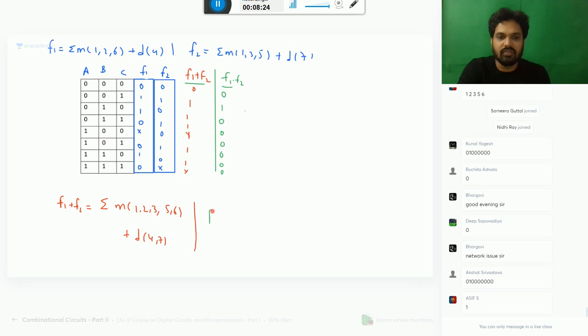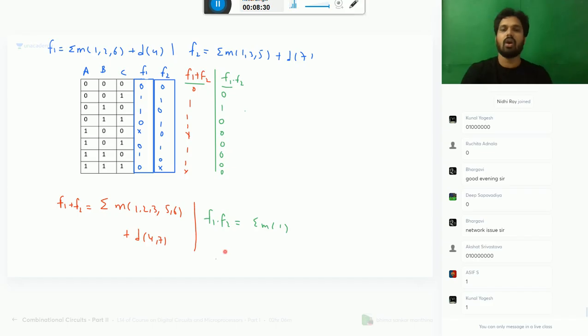So what is f1 into f2? It is a sum of the min terms 1 only. So this is how you can find the product or sum of two functions. Not only two functions, any number of functions, you can apply the same rule. Not only OR operation and AND operation, you can use this for XOR operation, XNOR, or any operation, you can go by this method. So if it is fine, let me go through the question I have given as homework, that will end the chapter.